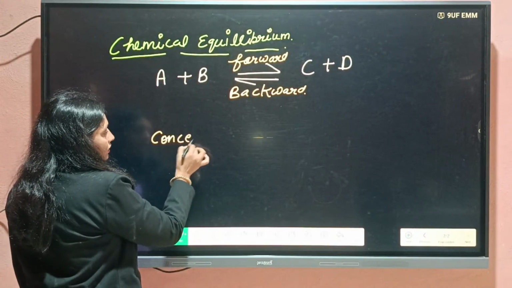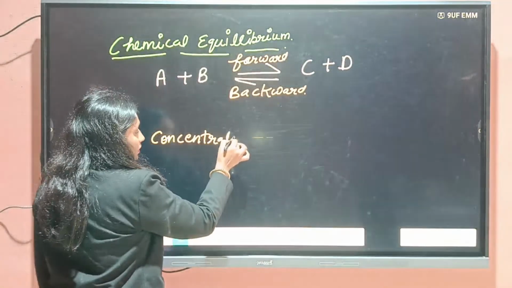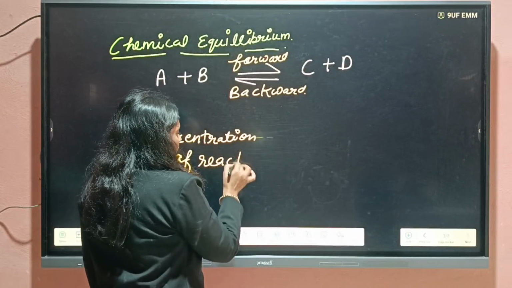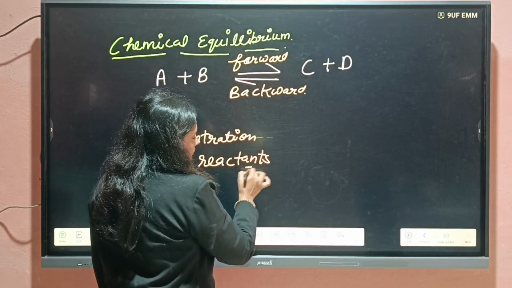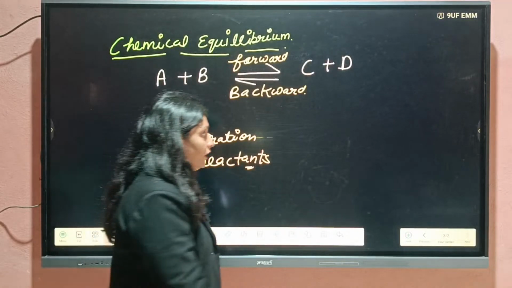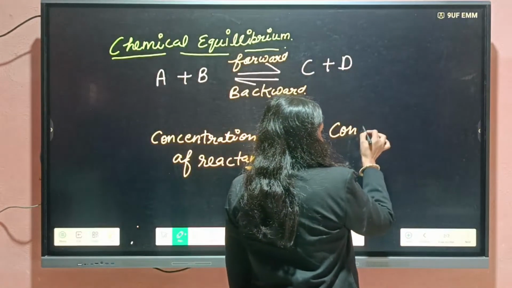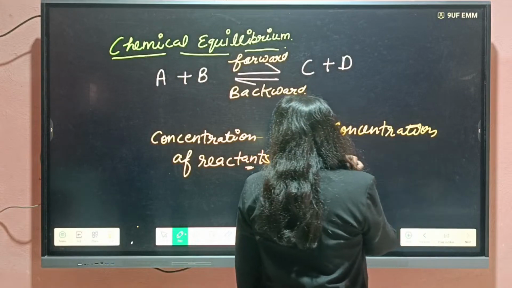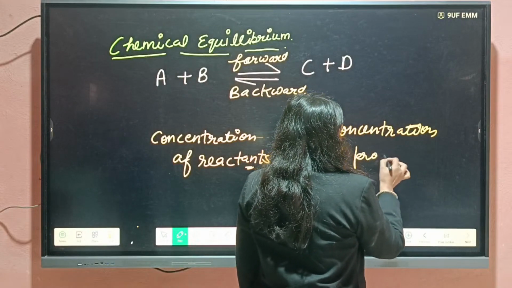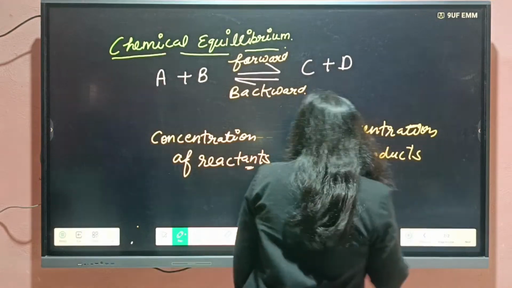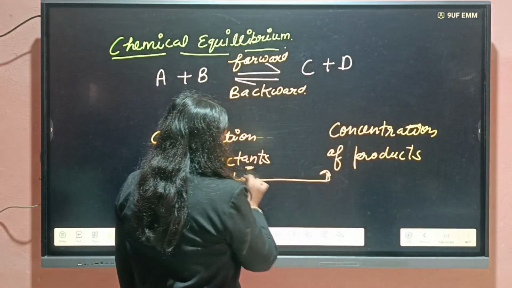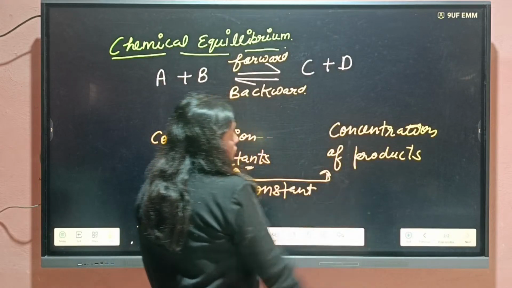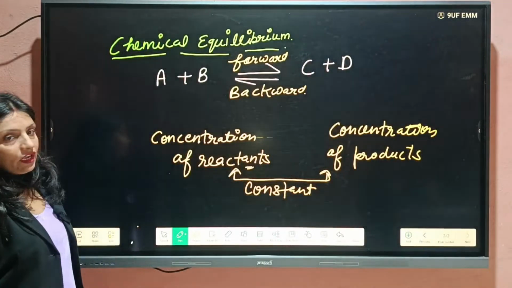The concentration of reactants and the concentration of products should be constant. It should be constant, which means there is not going to be any change. Students, try to understand what will happen.